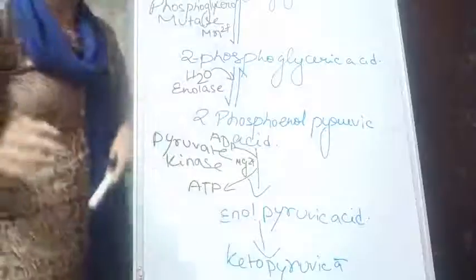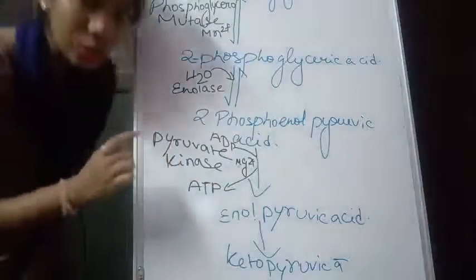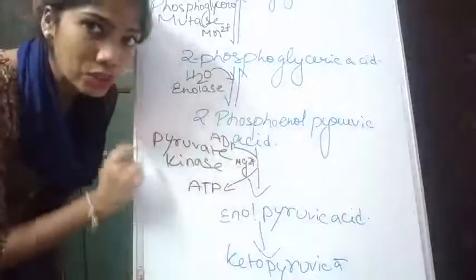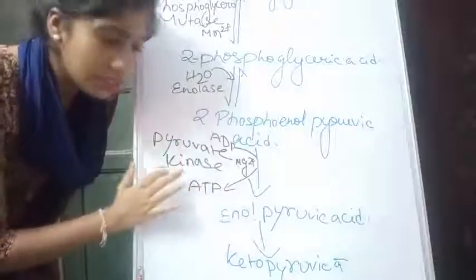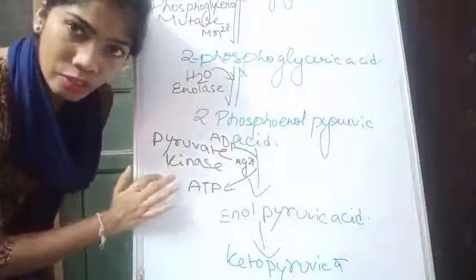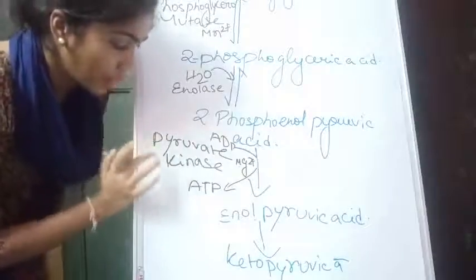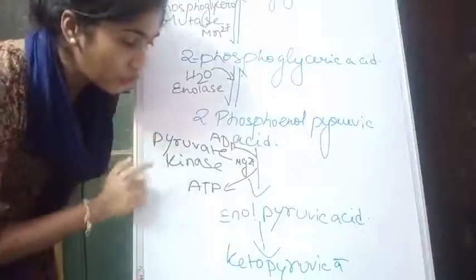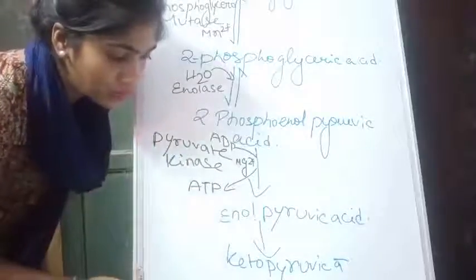What we have learnt till now is that kinase is usually used for addition of phosphate. Here pyruvate kinase, as an exception, controls removal of phosphate from the second position. It removes the phosphate from the second position and produces enol pyruvic acid.